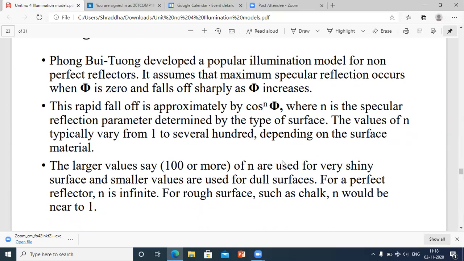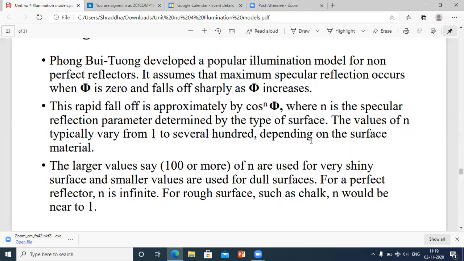So the larger values of n, say 100 or more, are used for very shiny surfaces. The larger the value, the shinier the surface, and smaller values are used for dull surfaces. Values that are 100 or more are used for very shiny or metallic surfaces, and surfaces that are dull, meaning they are not so glossy and not so shiny, have smaller values, ranging near towards 1.